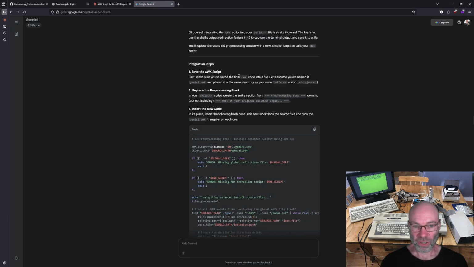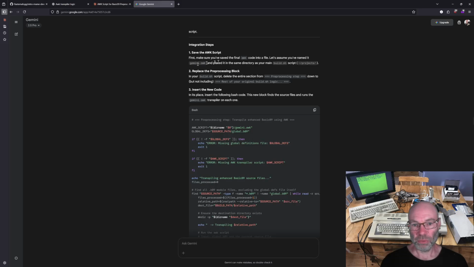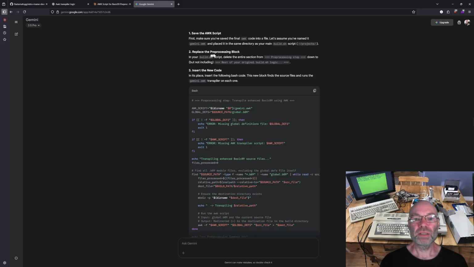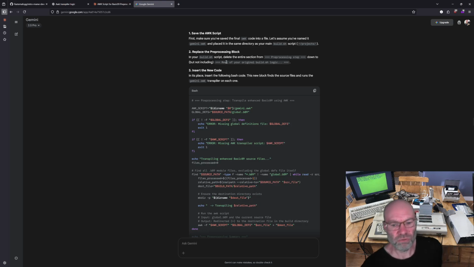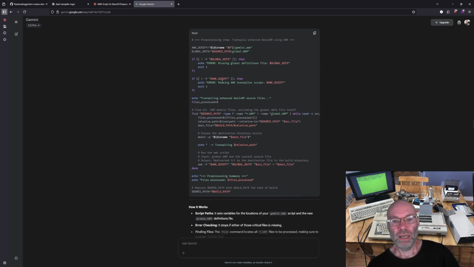So save that to a file, which I did, and I named it gemini.awk and placed it in the same folder. Replace the preprocessing block. So take the section that starts from preprocessing step, and that's not an exact quote, down to but not including the rest of your original build.sh logic, and then just paste it in.